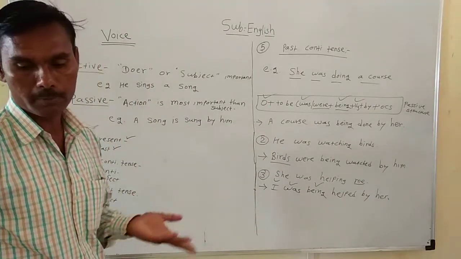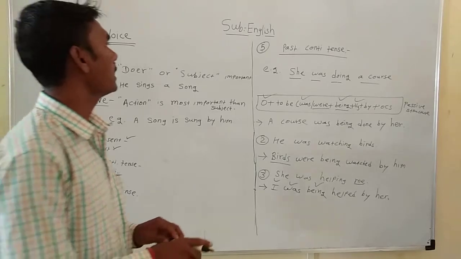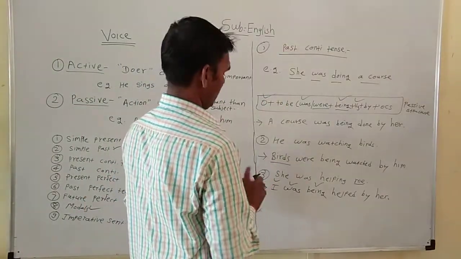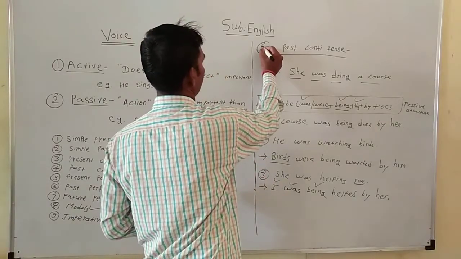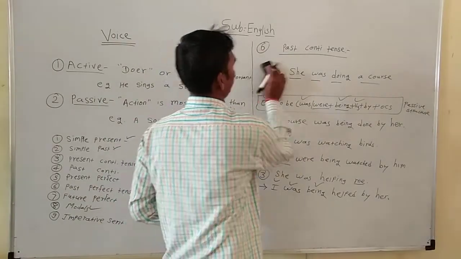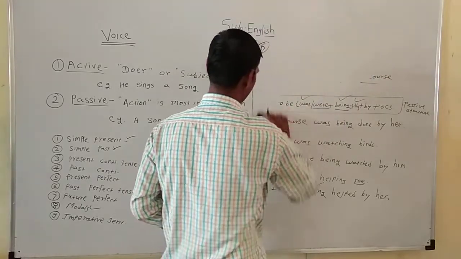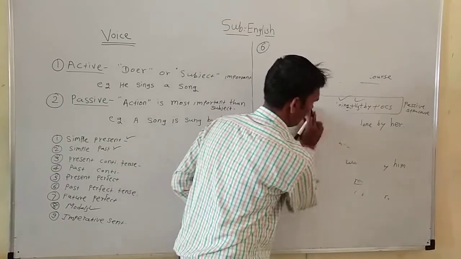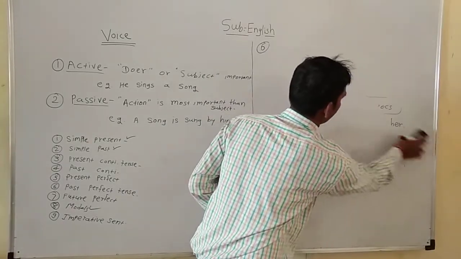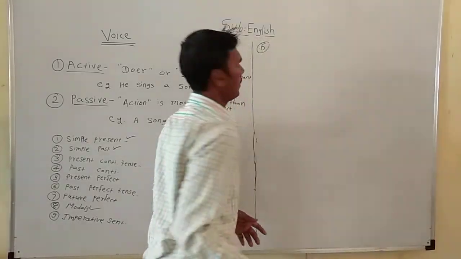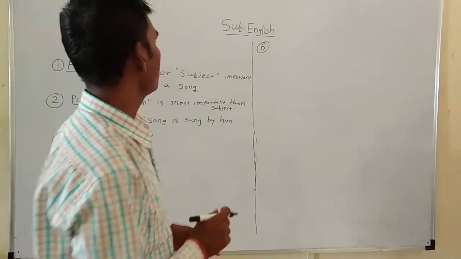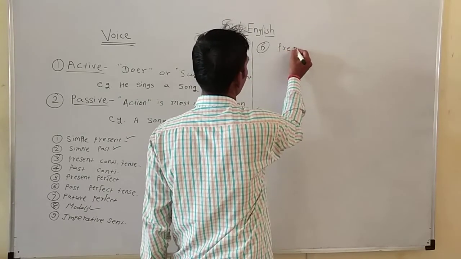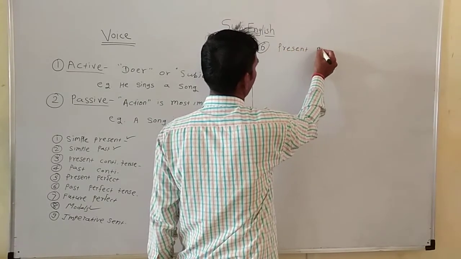How do they convert into a passive voice? Let's turn to the next, number 6, present perfect tense. How is a sentence given in the present perfect tense converted into a passive voice?